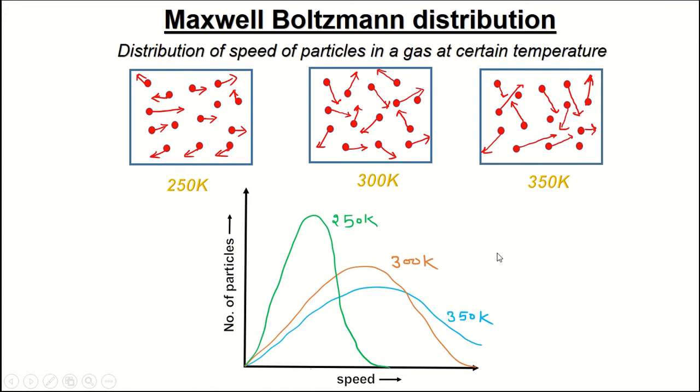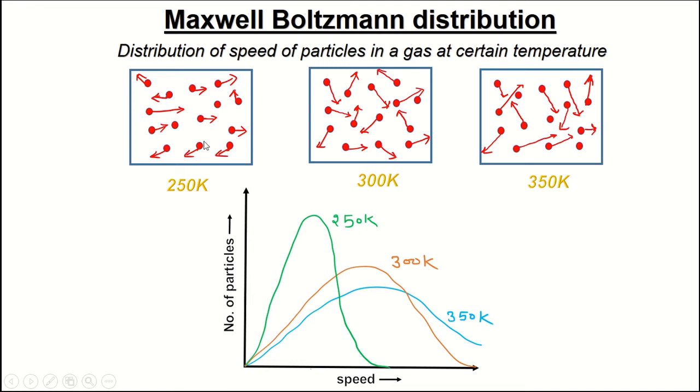Now what happens if we cool the gas? If I am cooling the gas, the velocity of the particles in the system will decrease. So at lower speed, I am going to have a large number of particles. So the graph is shifting towards the left.